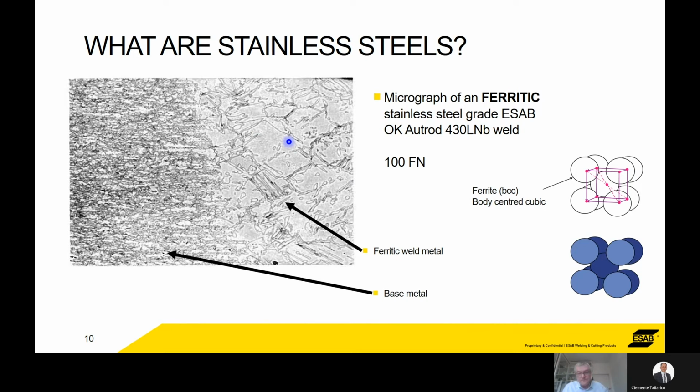So preheat may be required on the thicker sections. You need to be careful with the thermal stresses on the ferritics, particularly in the thick sections. The grain growth that we see here, heating causes grain growth, as it does with any steel, but this may become a problem with the ferritics, such that you're losing all the strength. Typically, people can weld a ferritic with a normal 300 series austenitic stainless steel.